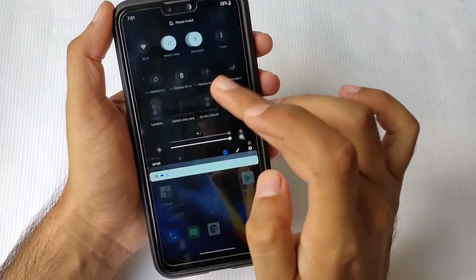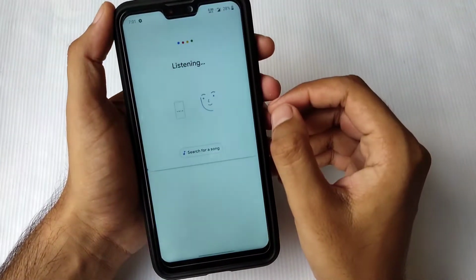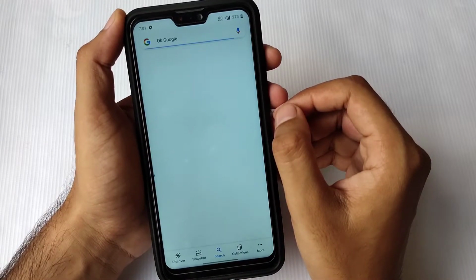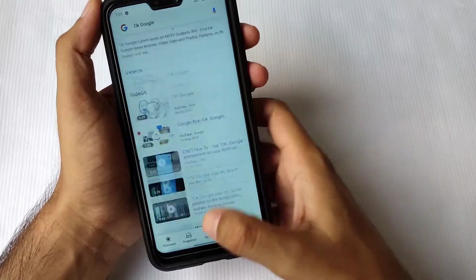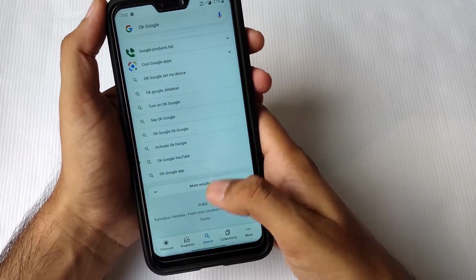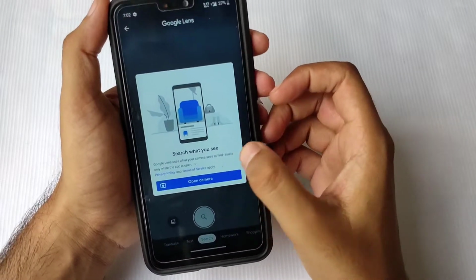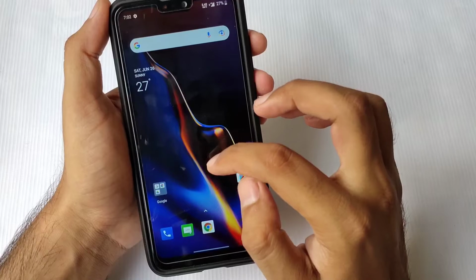I will say Open Beta was a much better ROM than this. You can see here OK Google is also working fine. You will have no issue using OK Google, and here you also have the option to use Google Lens in this ROM, which is very good. This is working perfectly. You can see Google Lens is just working fine. This is a very good option to use. If you want to try this option, you can use this ROM.